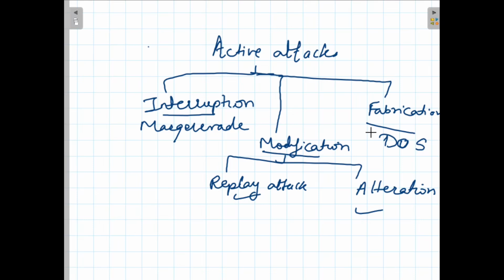So I hope it is understood that an active attack is either interruption, modification or fabrication. Let us first study the masquerade attack.